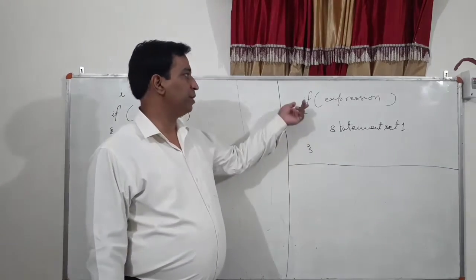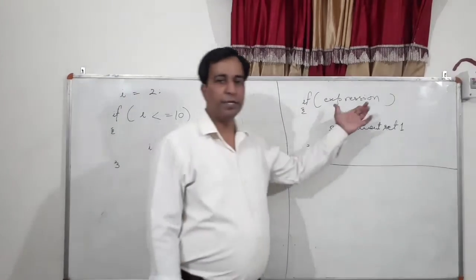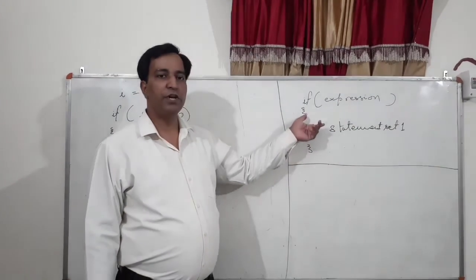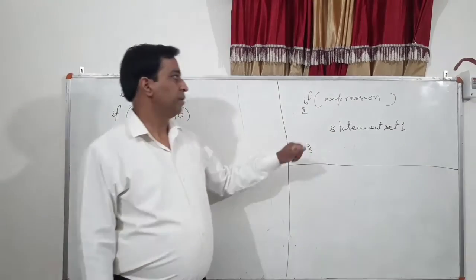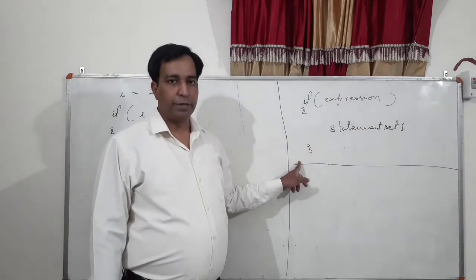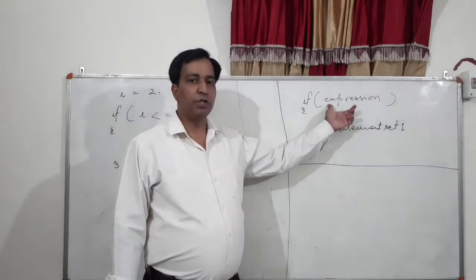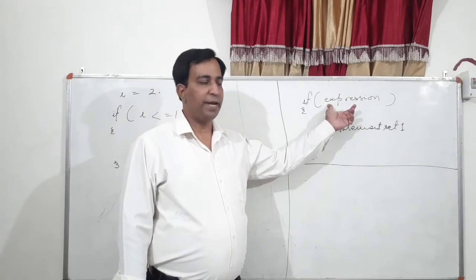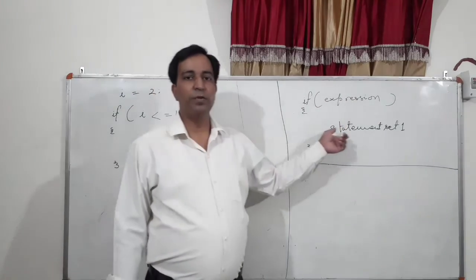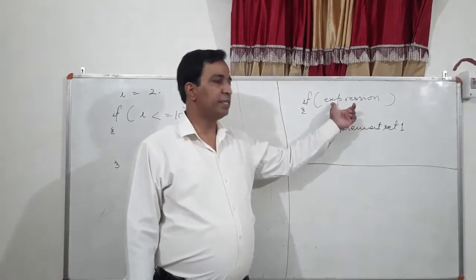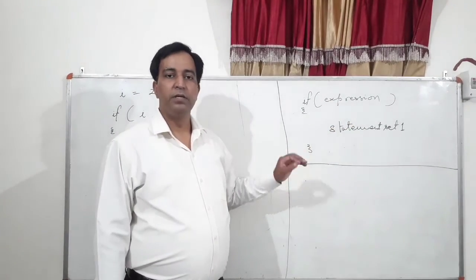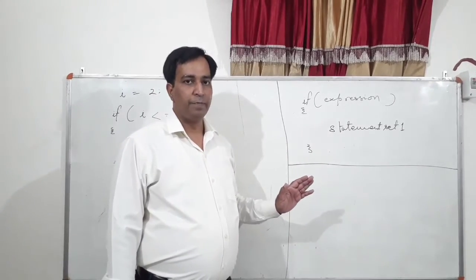The syntax of the if statement is: if, bracket starts, expression, bracket closes, and within the curly brackets the body of the if segment will be written. Now, depending on the value of this expression, this will be executed, right? If this expression is non-zero, that means the output of the expression is non-zero, then statement set 1 will be executed. If it is a zero expression, then in that case statement set 1 will be skipped. It will not be executed, right?